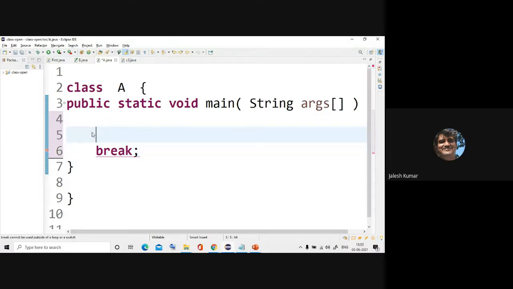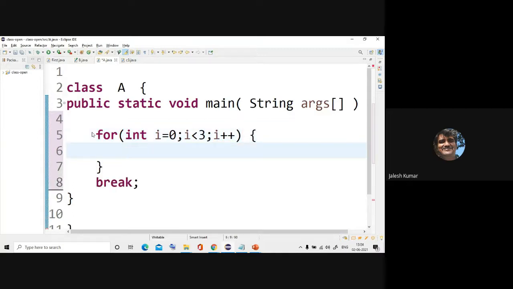Inside the loop means what? While loop, do while loop, any of the loops. Anyway, for loop I'll use. If I write i less than 3, i plus plus, after that, break. Then what happens if you simply write break?